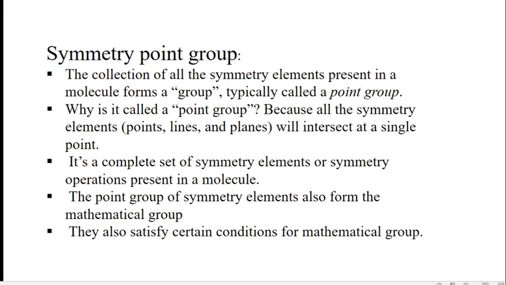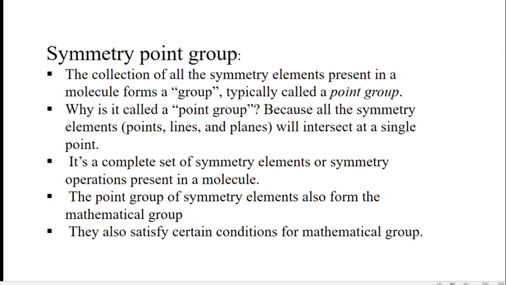So all the symmetry elements collectively constitute the point group of the molecule. It gives the complete information about the symmetry elements and symmetry operations present in a molecule. So the collection of all the symmetry elements present in a molecule forms the group, typically known as the point group of the molecule.